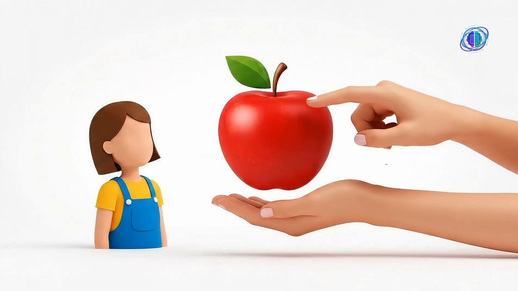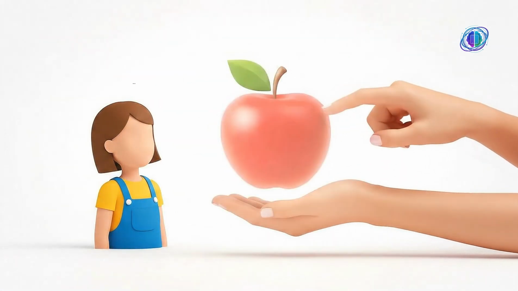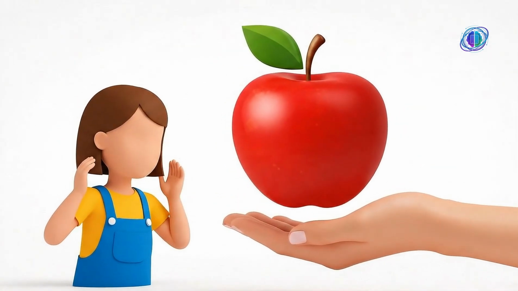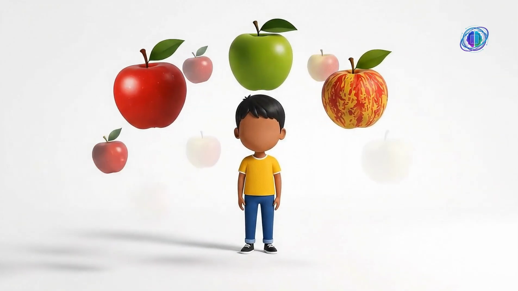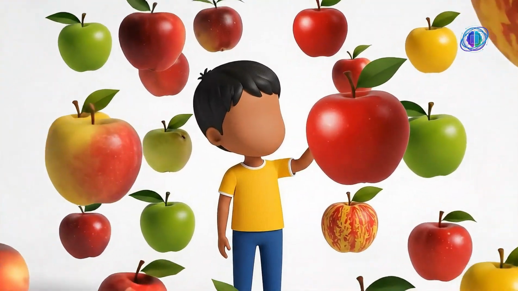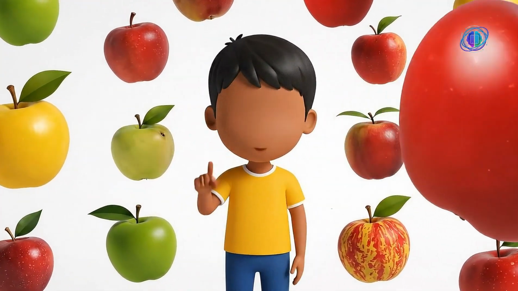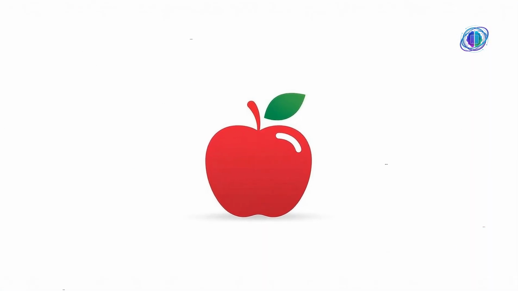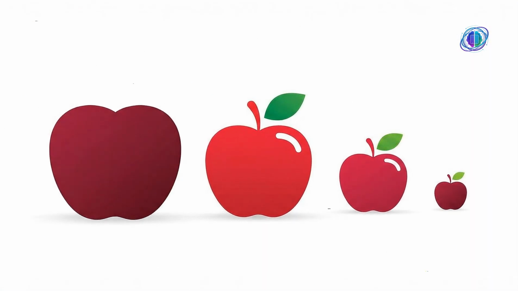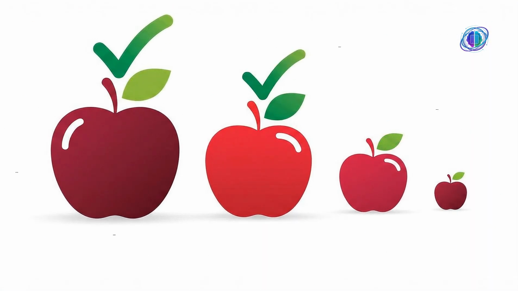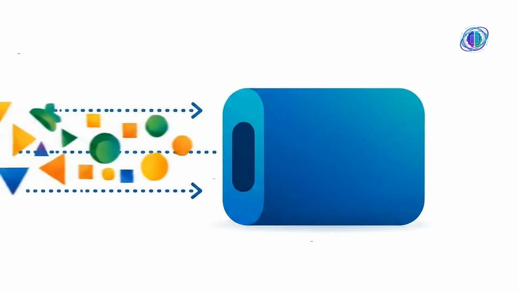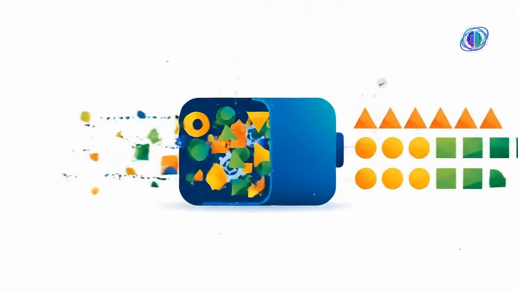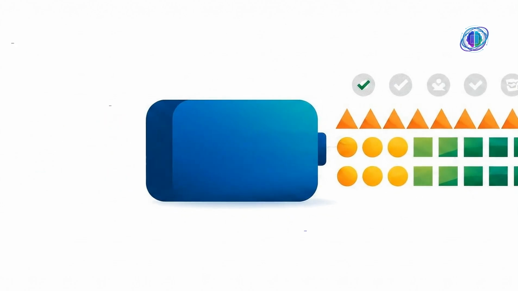You can think of it like teaching a child to recognize a fruit. You do not explain the exact curves and colors using math. Instead, you show the child many different apples. After seeing enough apples, the child understands what an apple looks like. They can identify one even if it is a slightly different shade of red or a different size. Machine learning works the same way. We feed data into a system, and the system learns what that data represents.